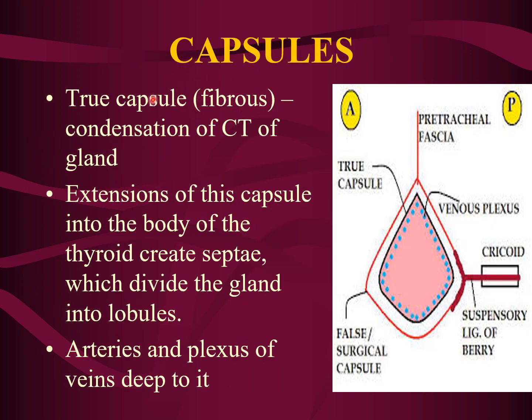Let us learn in detail about the true capsule. It is a fibrous condensation of the connective tissue of the gland. Extension of the capsule into the body of the thyroid creates septae, which divide the gland into lobules. So the true capsule extends into the body of the thyroid and creates septae, and these septae divide the gland into various lobes. And I have already told you in the previous slide that deep to the true capsule we have the venous plexus. Arteries and plexus of veins lie deep to the true capsule.